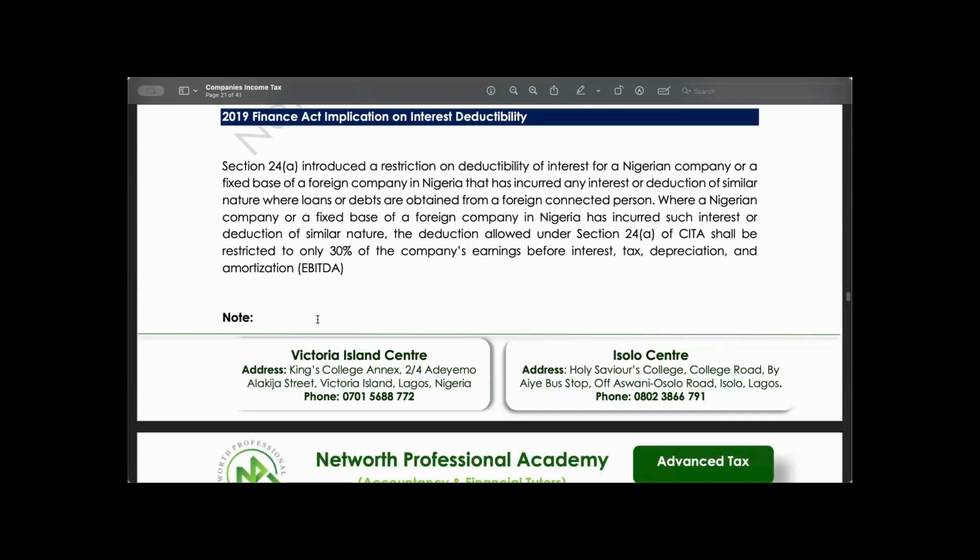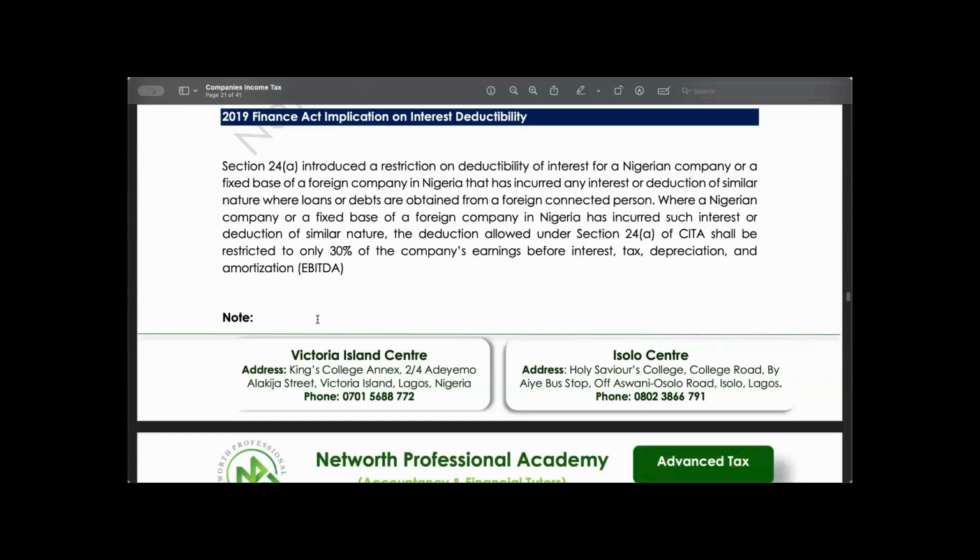So when you collect a loan for the purpose of business, the company is expected to relieve this interest against their profits.